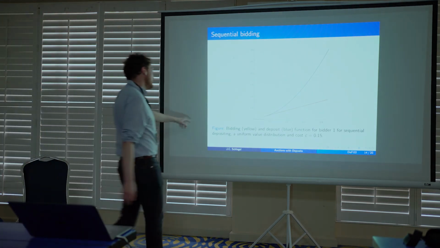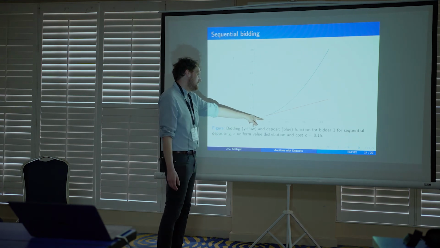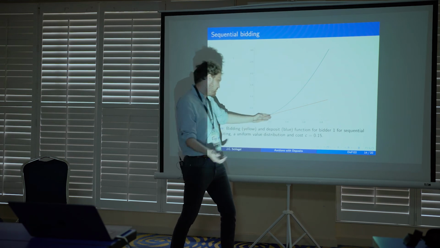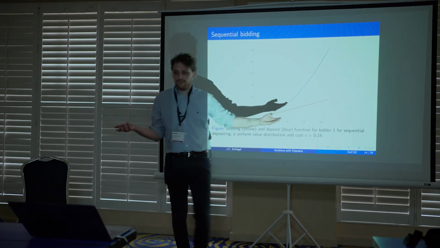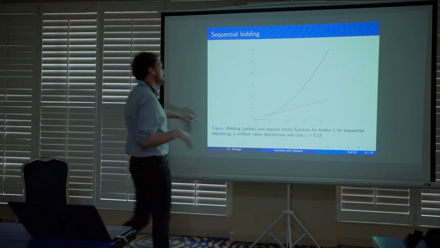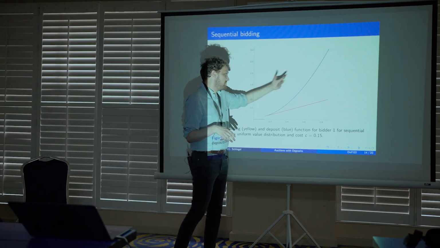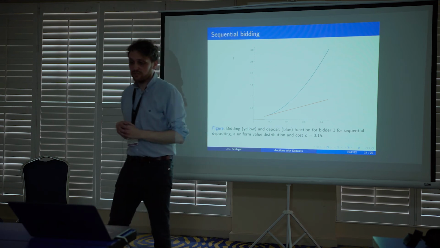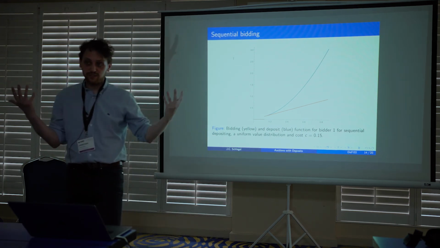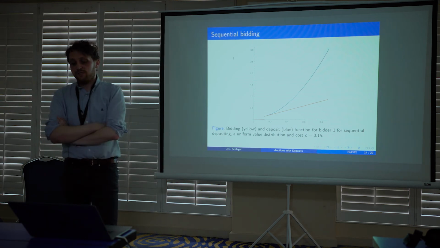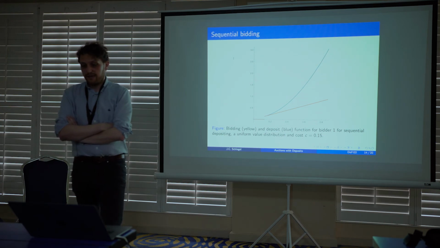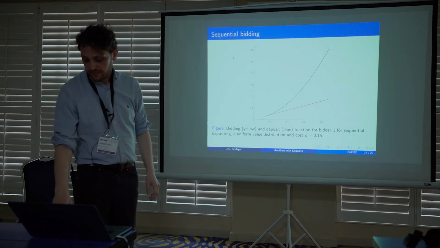The yellow curve is the bid. So you just bid your type, or you don't enter, because it's a second price auction. And the blue curve is your deposit, and you observe consistently this over depositing. So you deposit much more than you actually bid, and what is the function of that? It's just to signal something about your willingness to pay. And so you have a costly over depositing equilibrium.